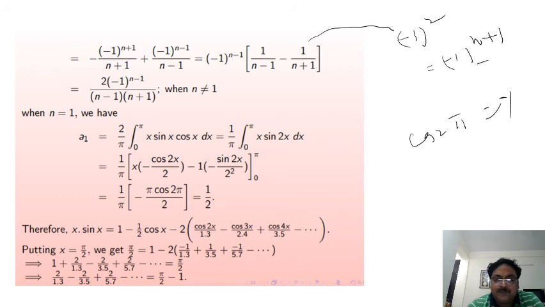Therefore x sin x is equal to a naught by 2. A naught is 2, so 2 by 2 is 1, and for n equal to 1, the value of a1 is minus 1 by 2.